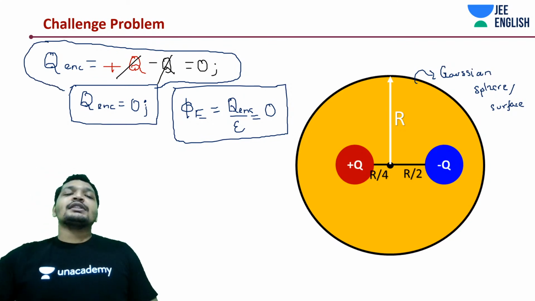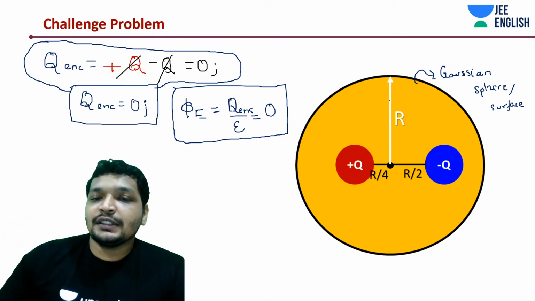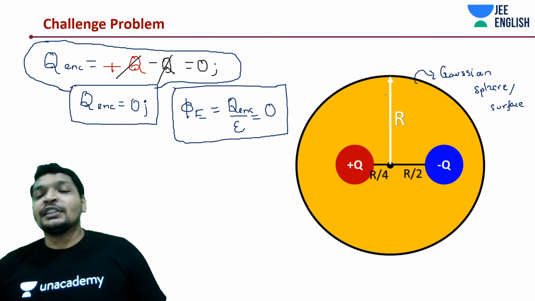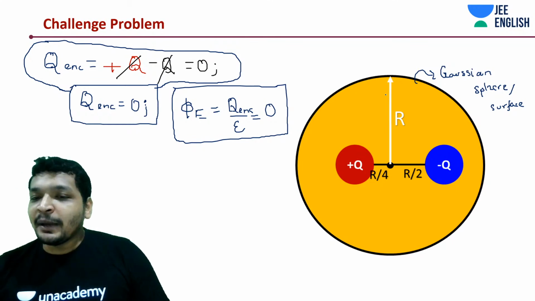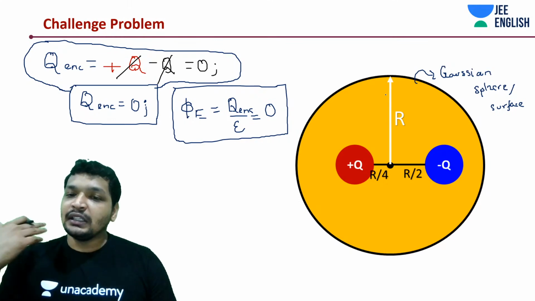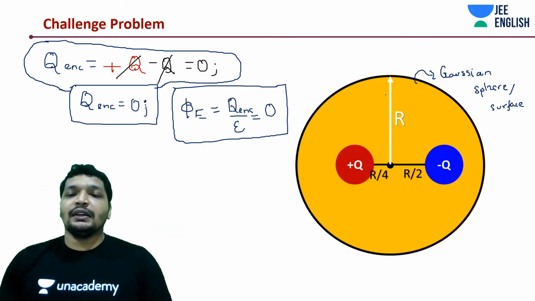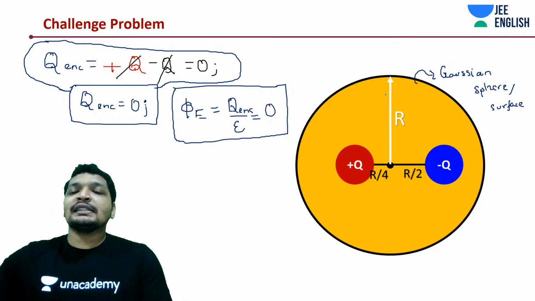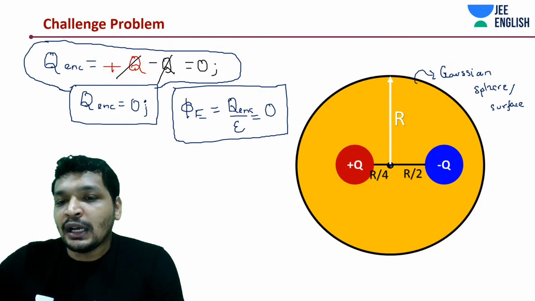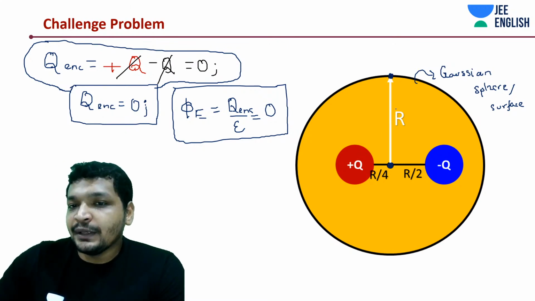And Aradhya's question is, what is the Gaussian surface? So Gaussian surface is an imaginary surface that you draw, generally a 3D surface, to find out the flux around that area. For example, if I want to assess electric flux from here at a point r, then I will draw a sphere.